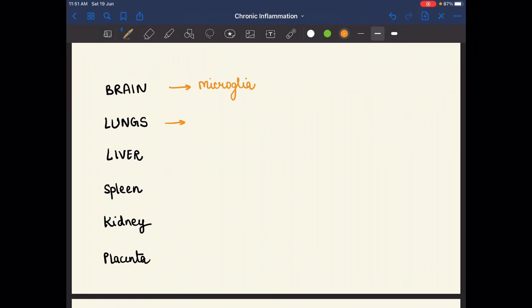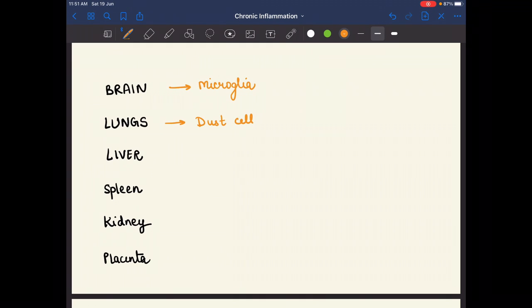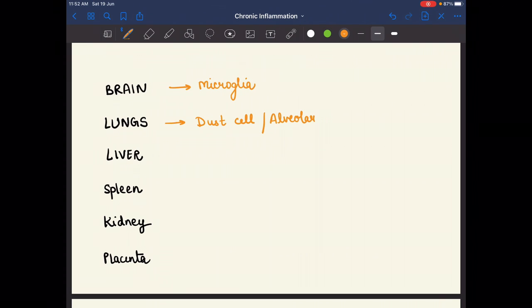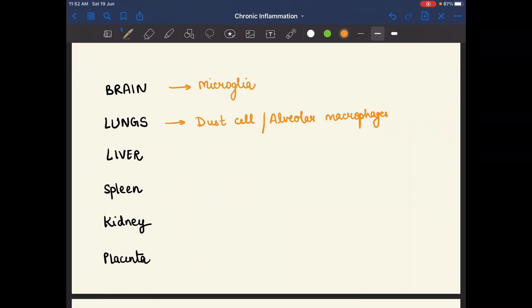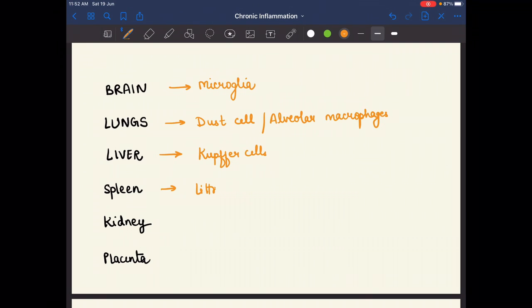In the lungs, dust cells, or we can say alveolar macrophages. In the liver, the macrophages are called Kupffer cells. In the spleen, they are known as littoral cells.